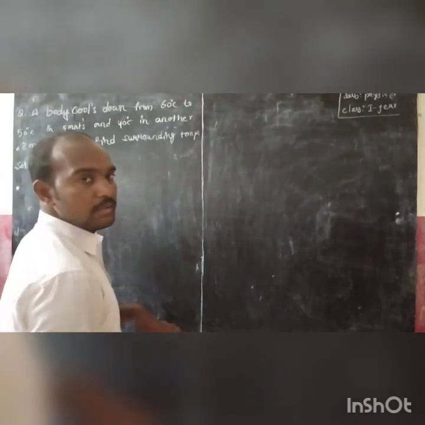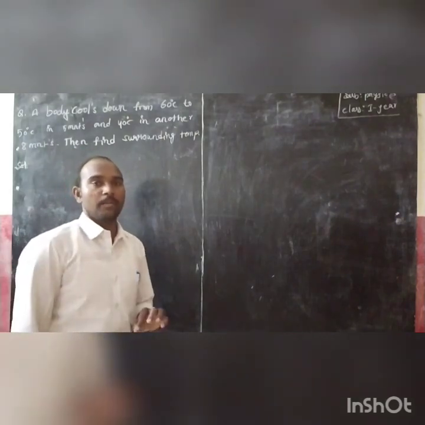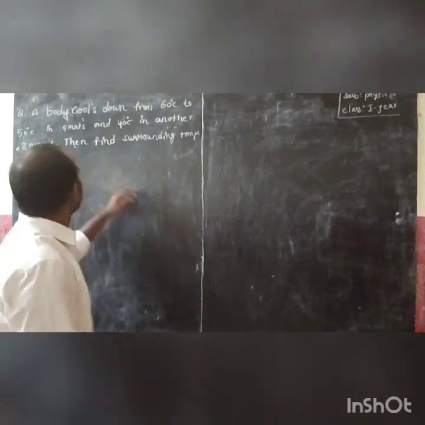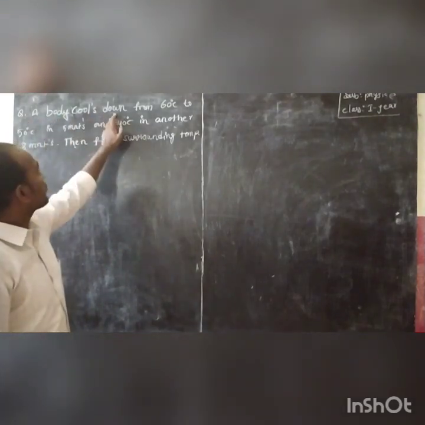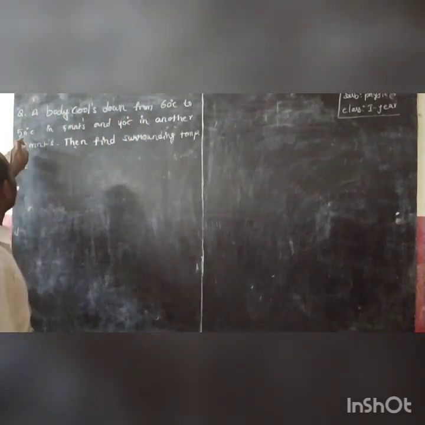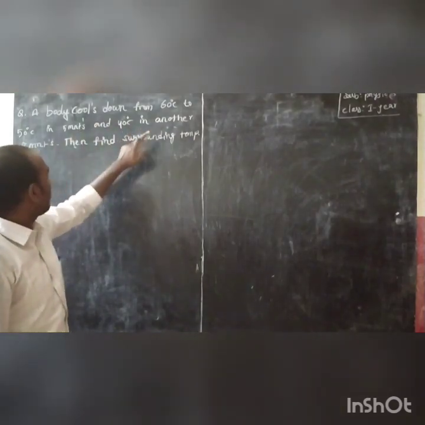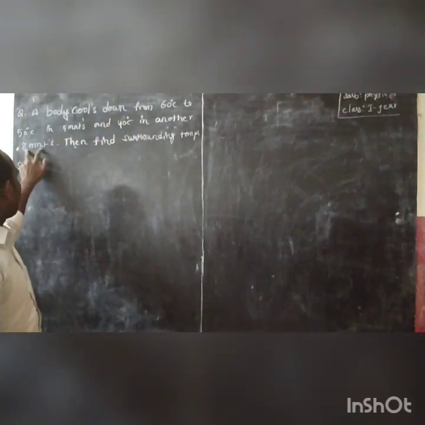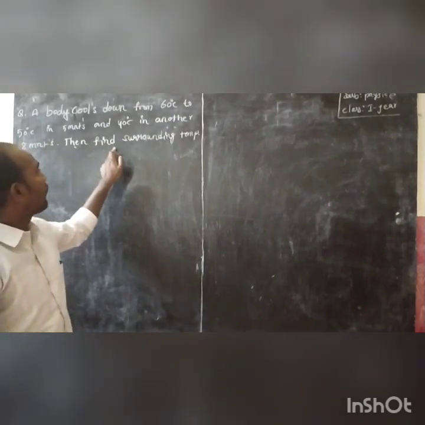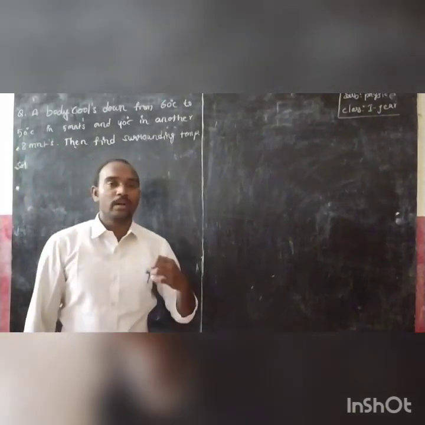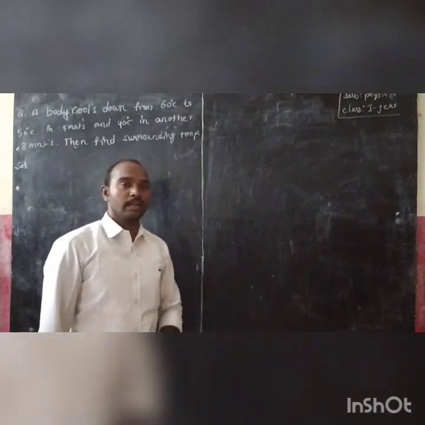Okay, students. This question is an application of Newton's cooling law. A body cools down from 60 centigrade to 50 centigrade in 5 minutes and to 40 centigrade in another 8 minutes. Then find the surrounding temperature. We have to calculate the surrounding temperature.